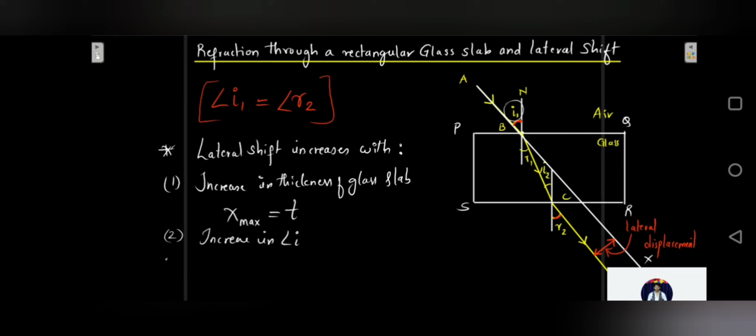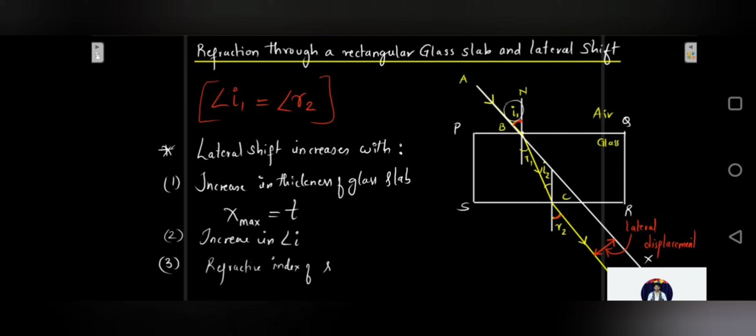And third point is that the lateral displacement also increases with the increase in the value of refractive index of the slab. So more is the refractive index of the slab, more will be the lateral displacement happening. Those are the factors with the increase of which the lateral displacement is going to increase.